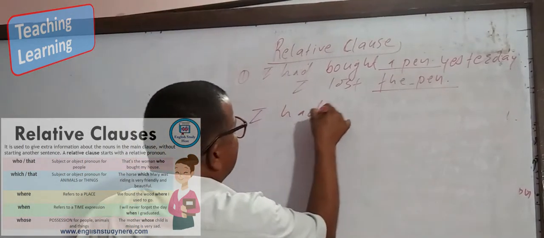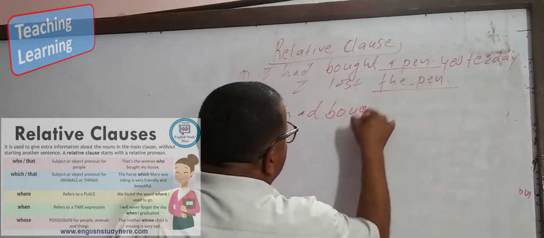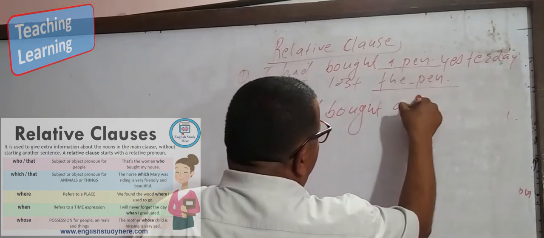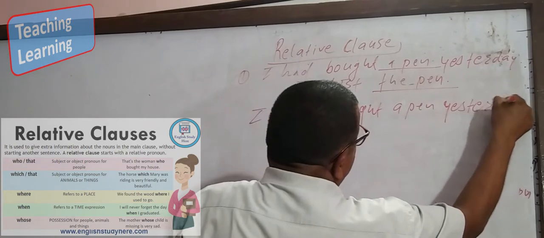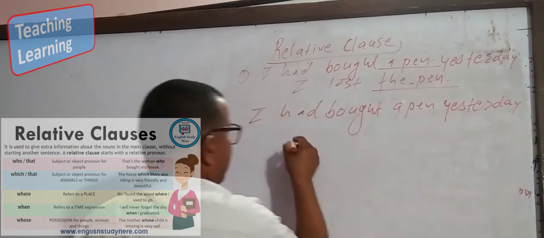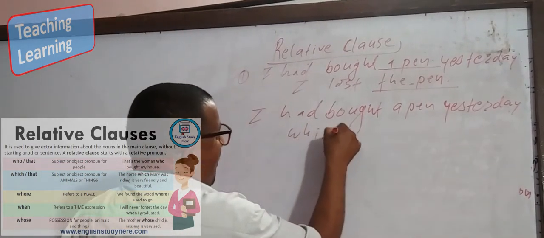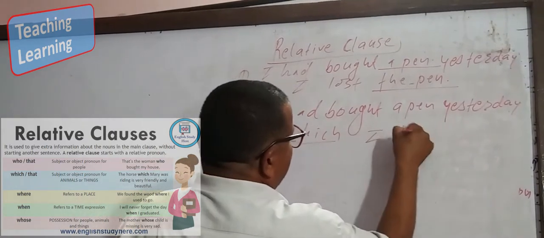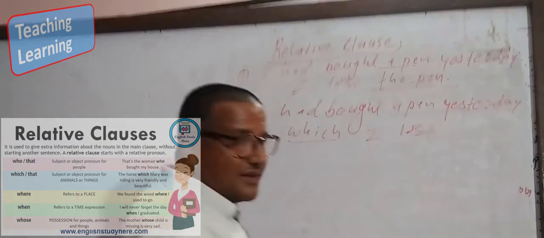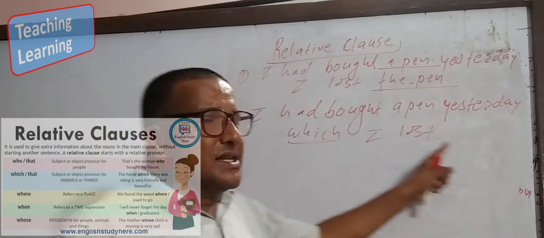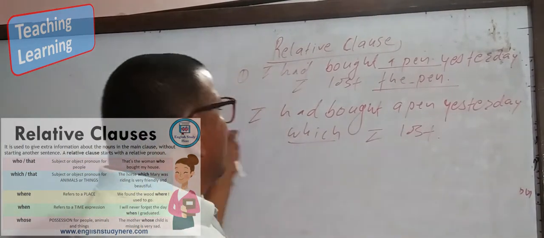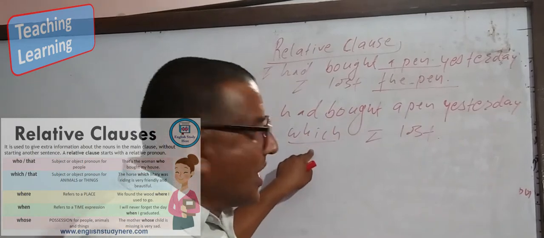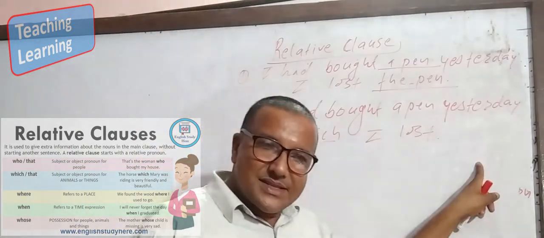I had just bought a pen yesterday which I lost. Now there is one sentence. I used which in between the two sentences, because pen is a thing.